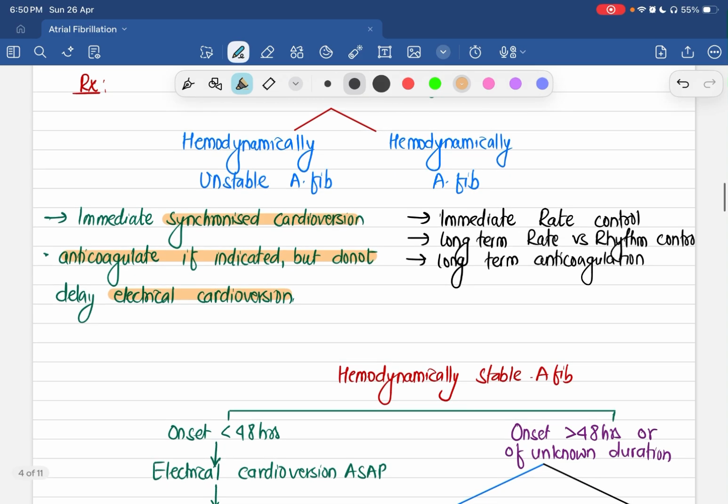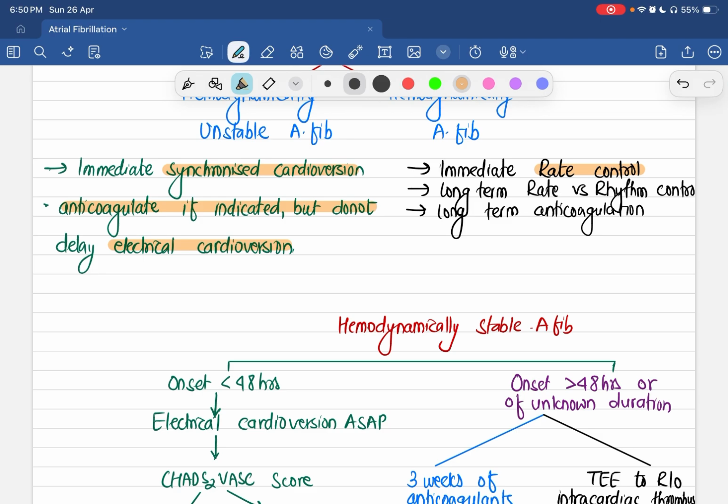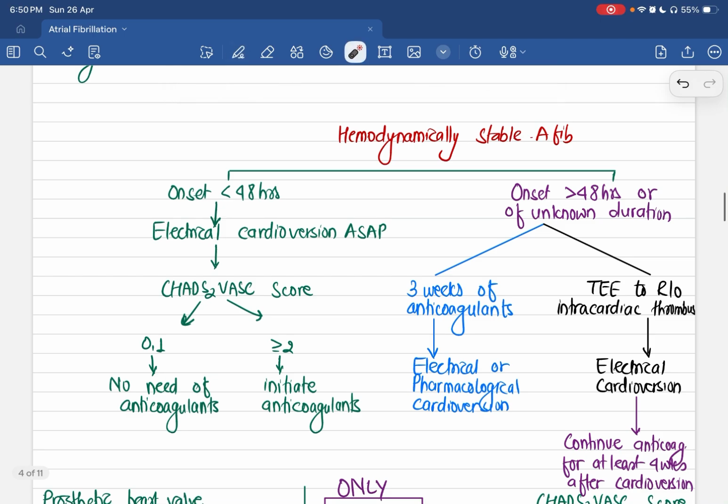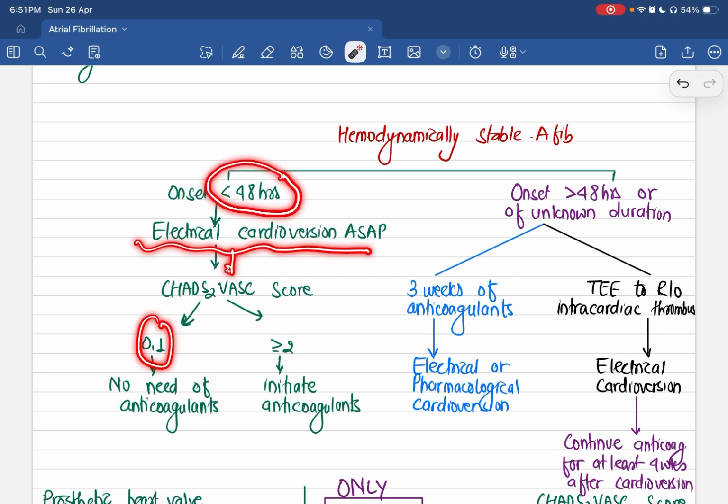In a hemodynamically stable patient, there are the maneuvers like rate control versus rhythm control and long-term use of anticoagulation. So for a hemodynamically stable patient with atrial fibrillation, if the atrial fibrillation onset is within 48 hours, then we do electrical cardioversion as soon as possible, and then only we calculate the CHA2DS2-VASc score. If the score is 0 to 1, then we don't need any anticoagulation. If the score is more than or equal to 2, then we initiate anticoagulant.